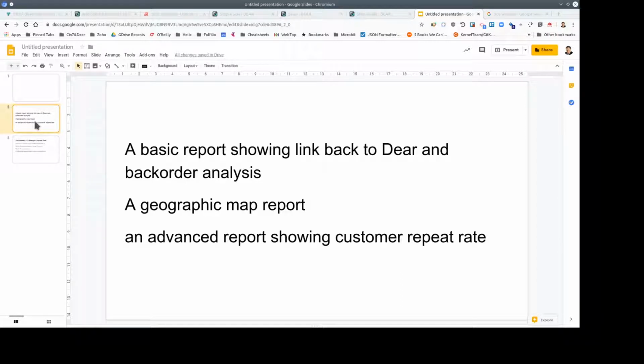So I'm going to show a couple more features of the connector from Deer to Zoho. First of all, we'll look at a couple of basic reports, including a geographic map report and showing some links we can add in the Zoho reports, which take us back to Deer and also to a special backorder analysis page. And finally, we'll look at an advanced report with what I call a synthesized KPI. We're going to be calculating custom repeat rate, both as a table and as a chart.